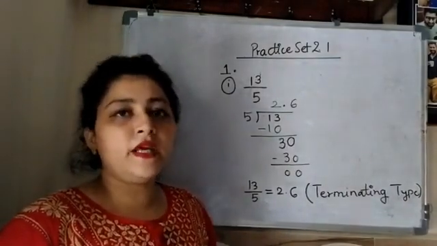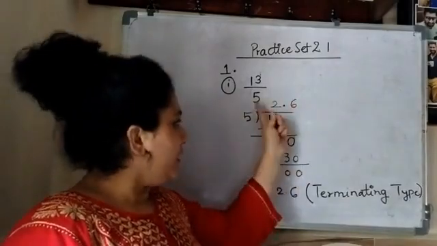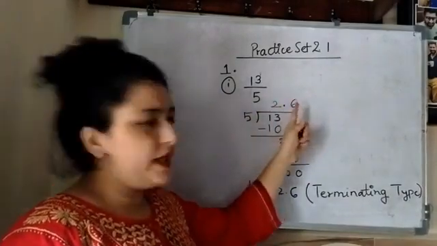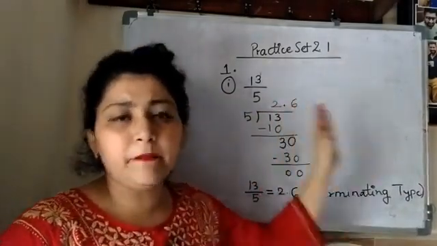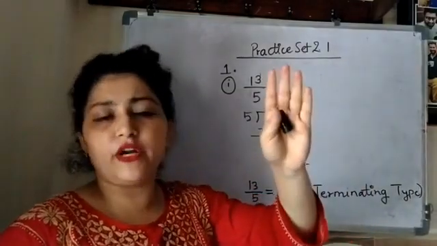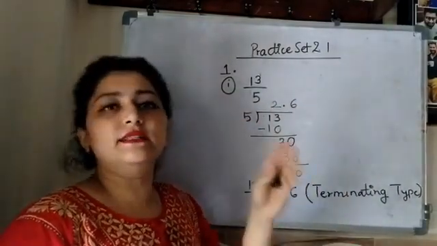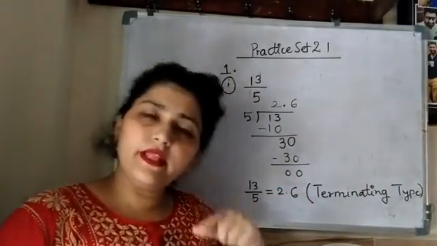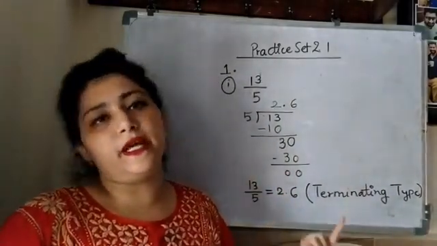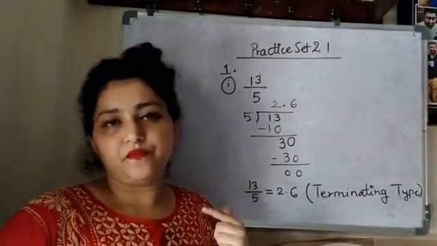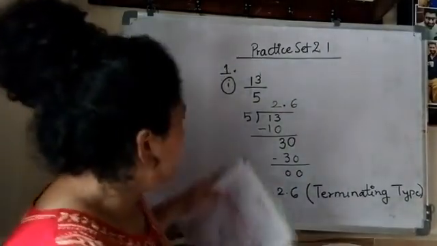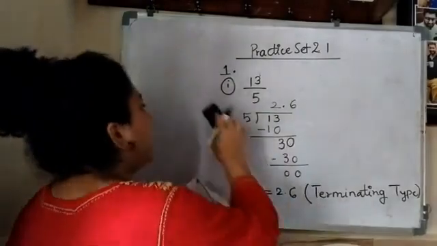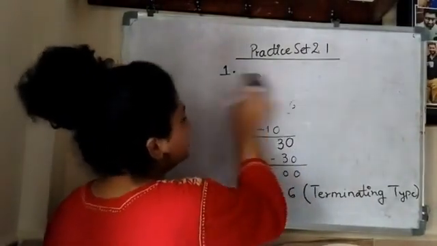Again I am repeating: if in your quotient you are not getting any repetition, then that is terminating type. Or if you are getting 0 as your remainder, then this is a terminating type of rational number. Now note this down, and after this we will start with your second example.